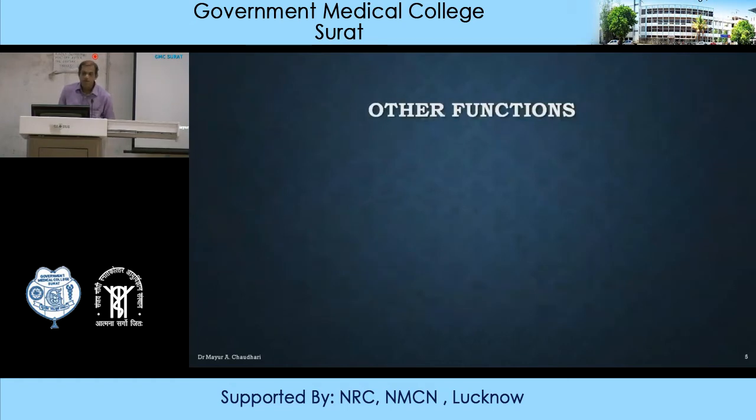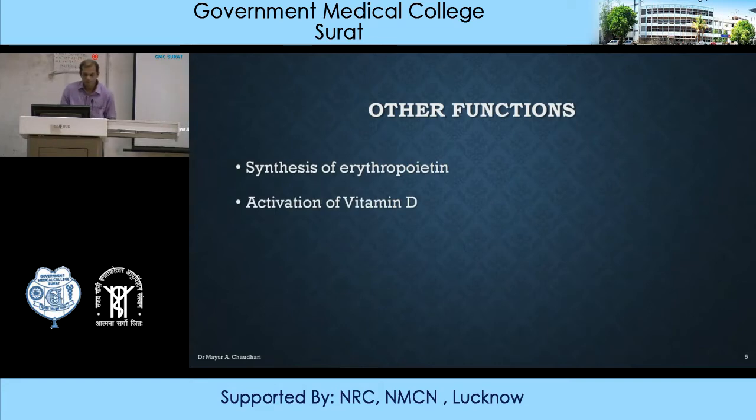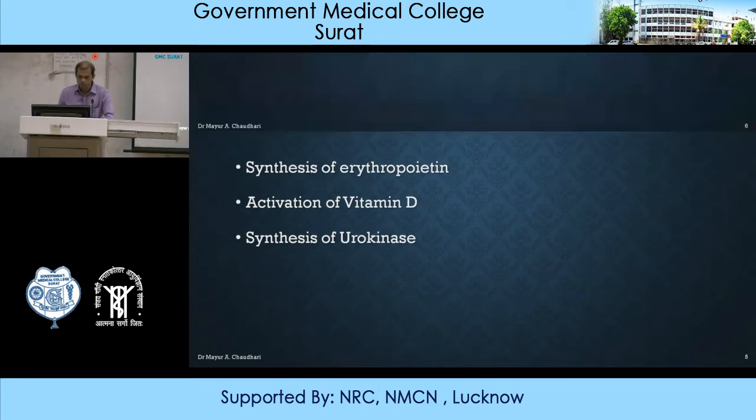Other functions of the kidney: the kidney is also responsible for synthesis of erythropoietin, deficiency of which leads to anemia. It is also responsible for activation of vitamin D, and for synthesis of urokinase, which is one of the naturally produced fibrinolytics.